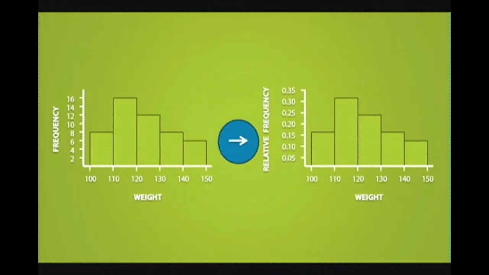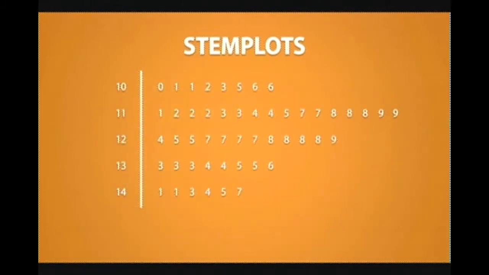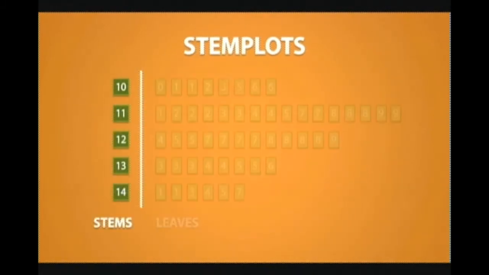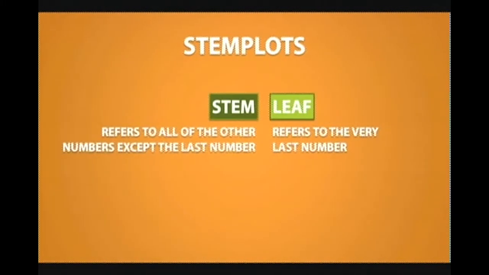Now stem plots are like histograms, except they show each data point. Stem plots consist of stems and leaves. A leaf refers to the very last number, and a stem refers to all of the other numbers except the last number. Stems and leaves are usually separated by a line.